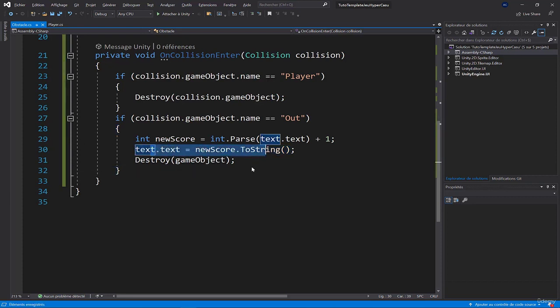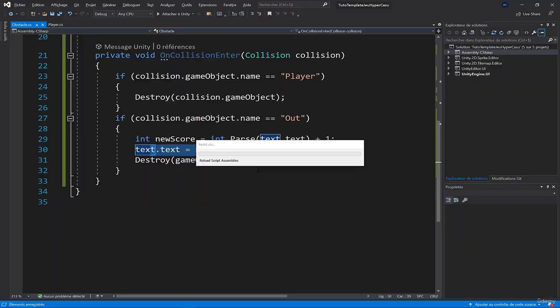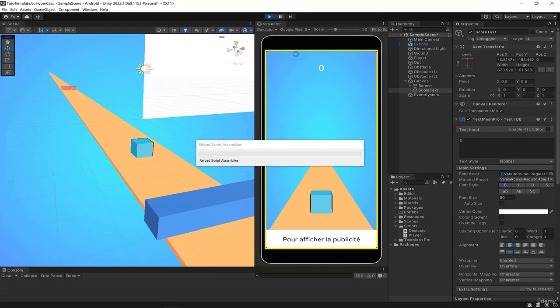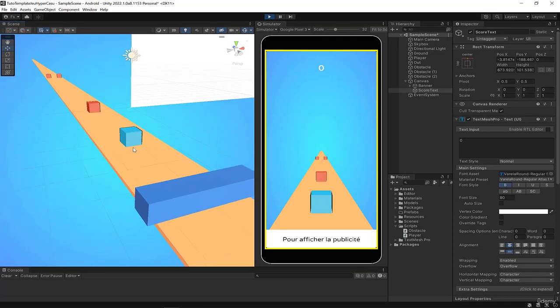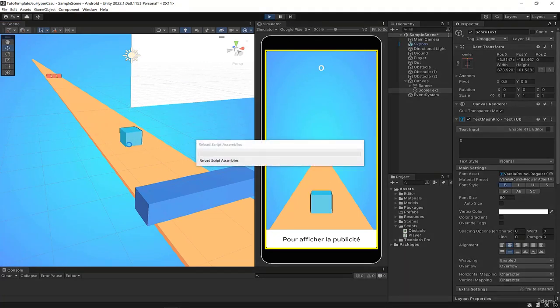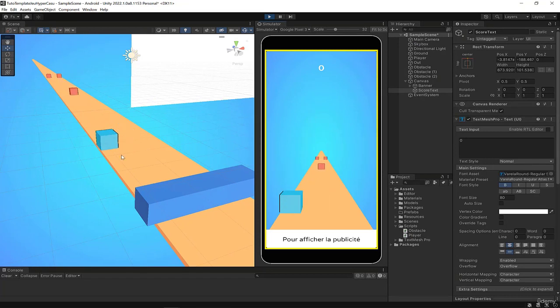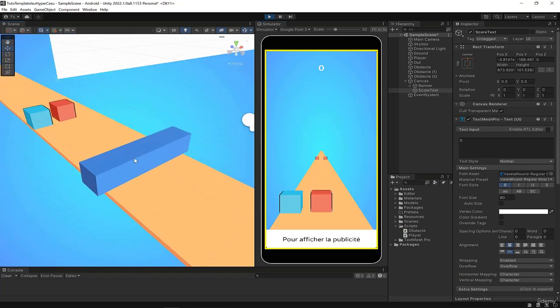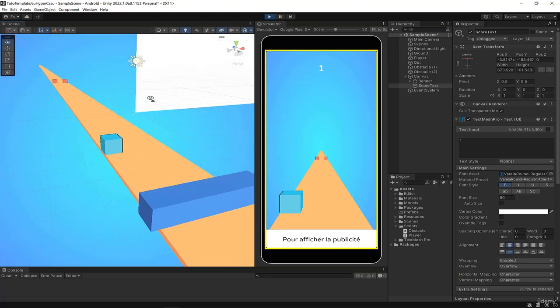I go back to Unity and we will test. We have a score of 0. First, I will let the obstacle destroy me. Okay, poof, here, the player is destroyed, so that works, and now I'll avoid the obstacle like this. The cube is going to collide with the Out object, and there I have a score of 1. You can see that my score has been incremented.